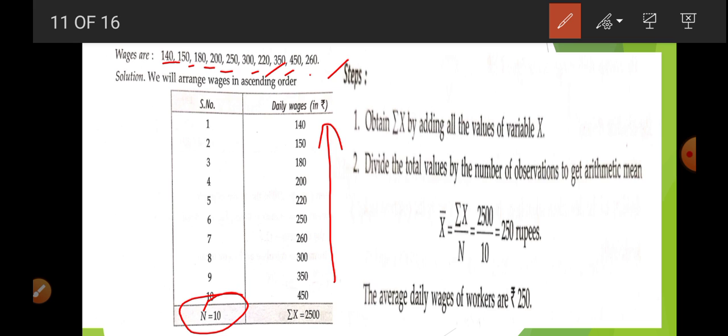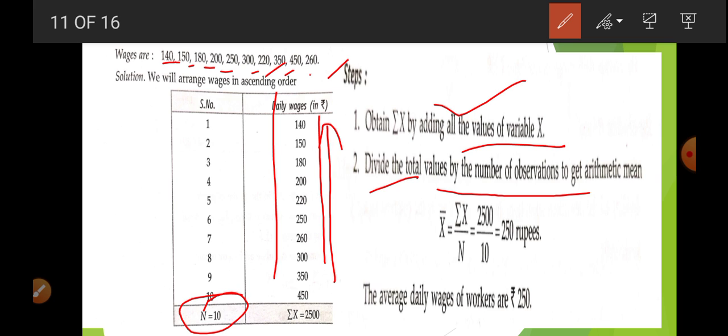When we add all these values, we get the sum total, which is 2500. Obtain sigma x by adding all values of x, and divide by the number of observations, that is 10. Putting the values in the equation sigma x upon n, 2500 upon 10, we get 250 rupees. So the average wage of workers is 250 rupees.